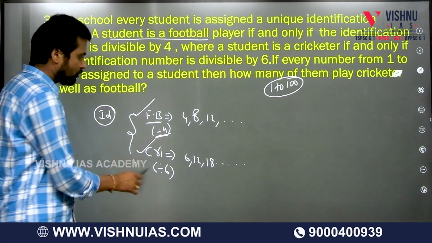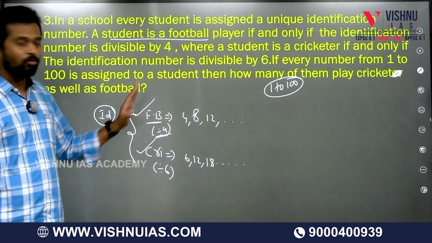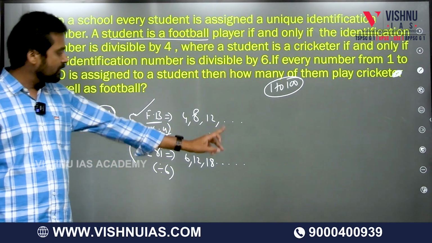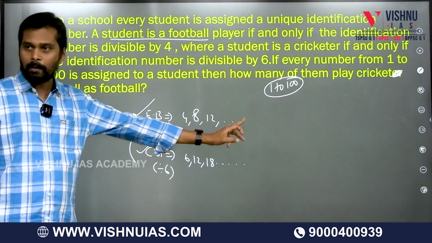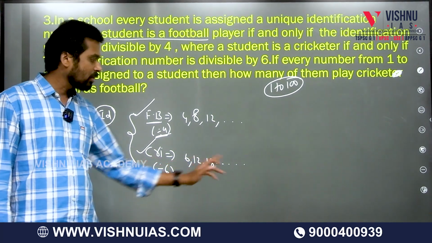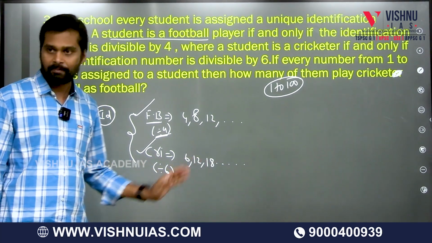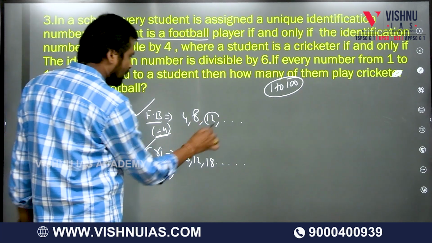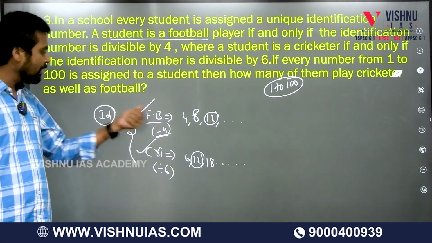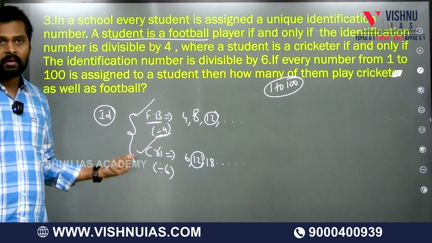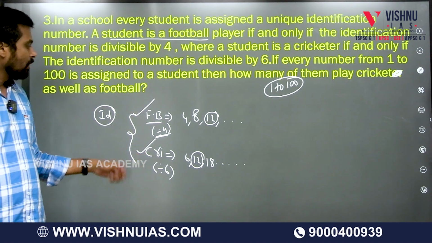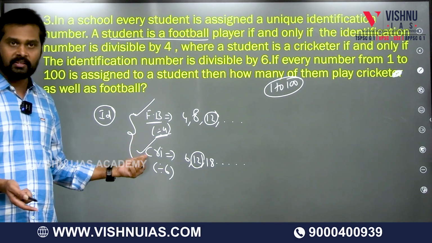Okay, so from these numbers, what is the least number which is a football player and a cricket player? These are the ID numbers of football players: 4, 8, 12, 16 like that. These are the ID numbers of cricket players: 6, 12, 18. You can see that 12 is a common number, which means ID number 12 plays both football and cricket. In mathematical terms, both football and cricket means the numbers must be divisible by both 4 and 6, right?